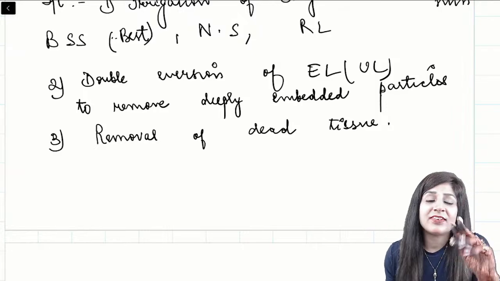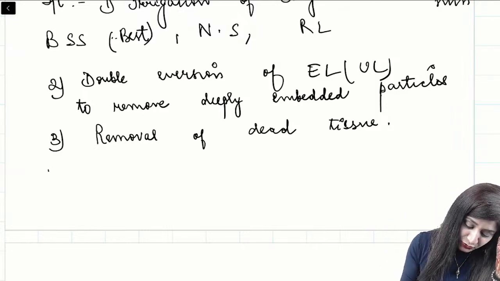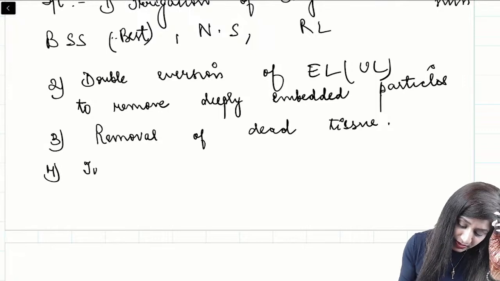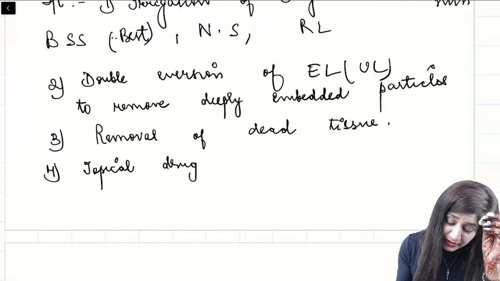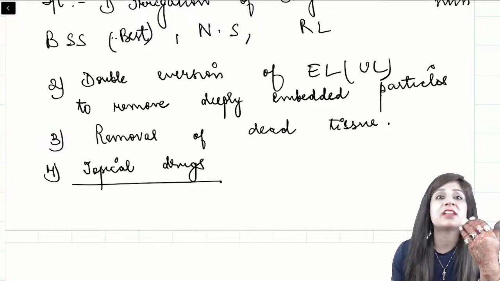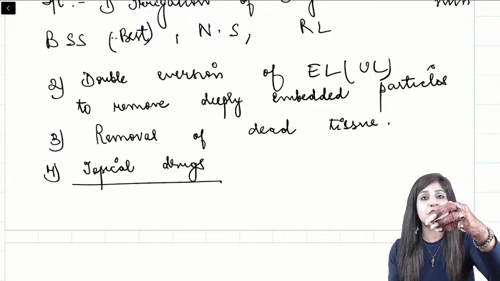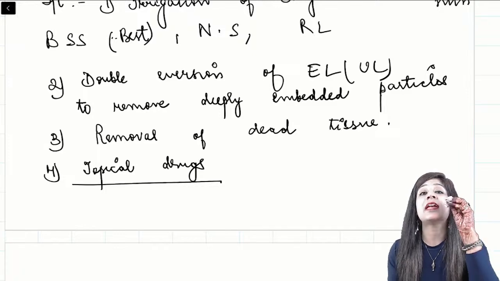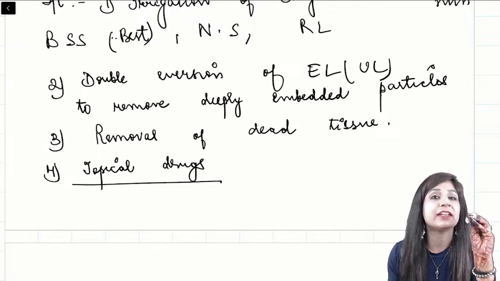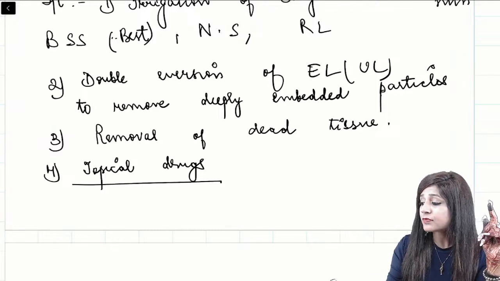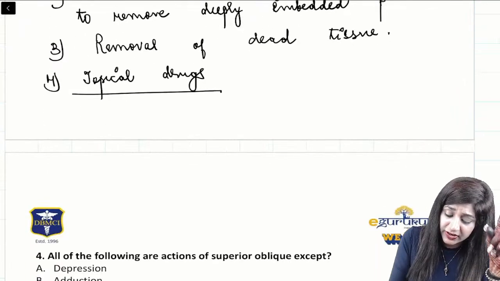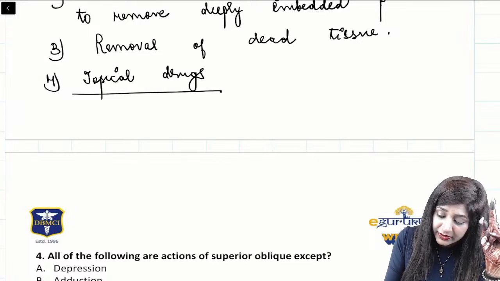Now once we have done the removal of the dead tissue, then we have to use the topical drugs. Now why we are using the drugs after the debridement? Because obviously when you are putting the drugs, it will not be able to act over the dead tissue. So first you have to do the debridement, and only then we have to give the drugs. Now which drugs we have to give? What are the drugs that I can give?